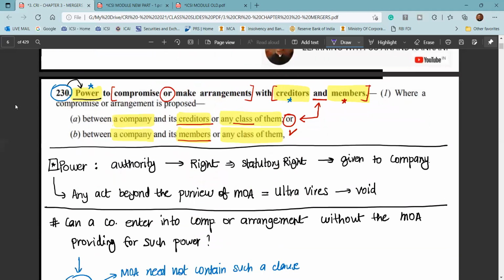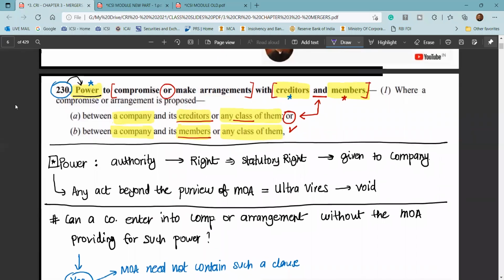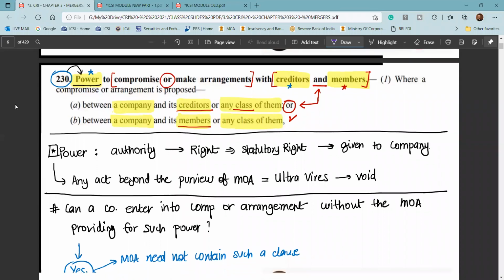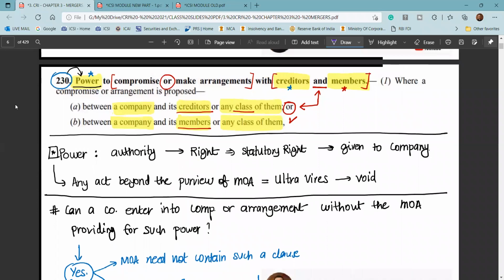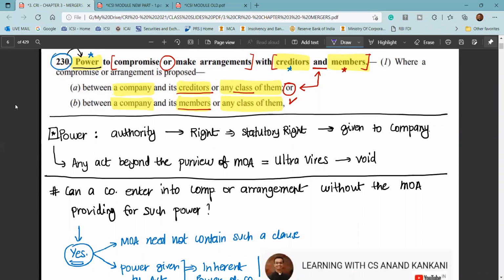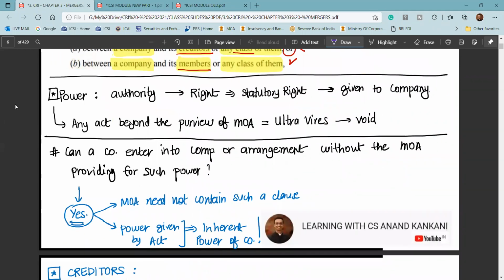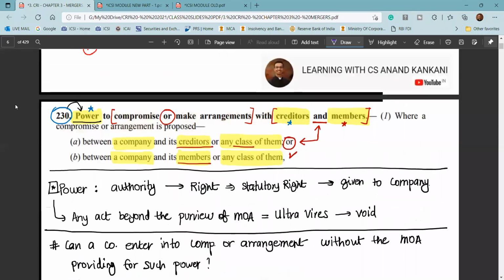So the compromise and arrangement can take place between the company and the creditor or class of creditors, member or class of the members. And then we discussed that this is a statutory right which has been given to the company, and the company need not have such power in the memorandum of association, because the power is inherently given to the company under the Companies Act, because the heading of section 230 is basically the power to compromise.